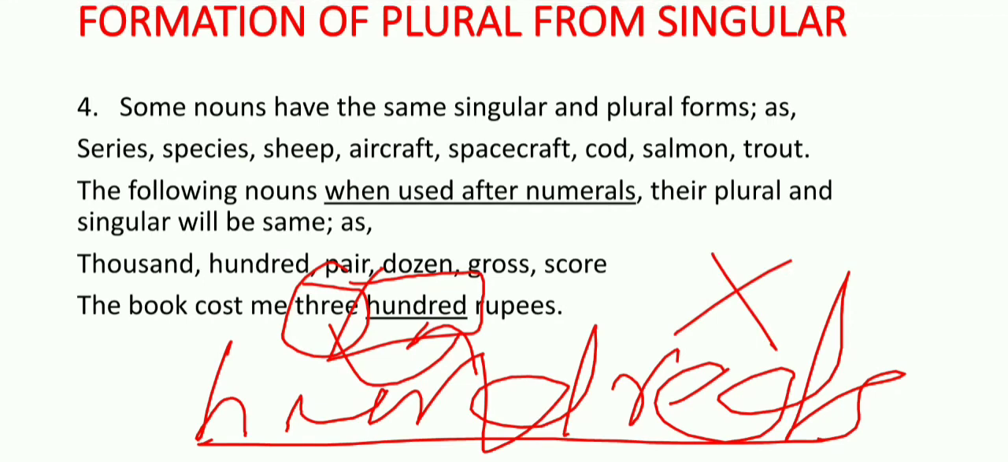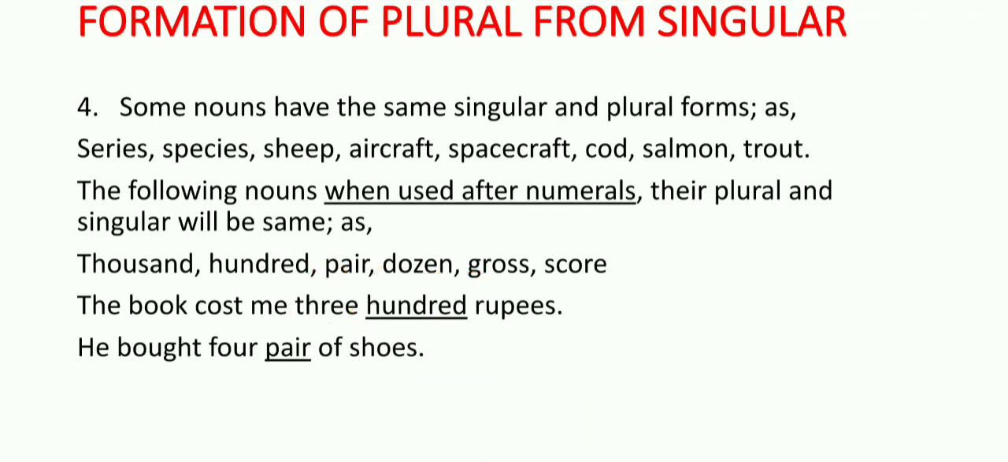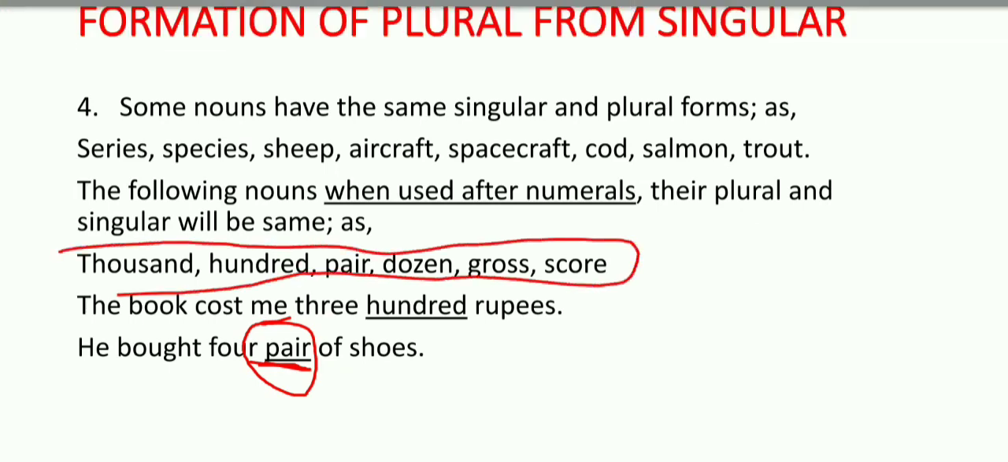Look at another example. He bought 4 pair of shoes. We cannot say 4 pairs of shoes. If we say pairs, it would be considered incorrect. So keep in mind, when using these nouns, thousand, hundred, dozen, score, all are used alike in singular and plural after numbers.